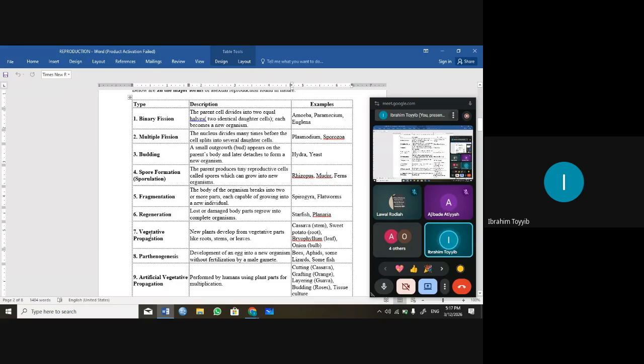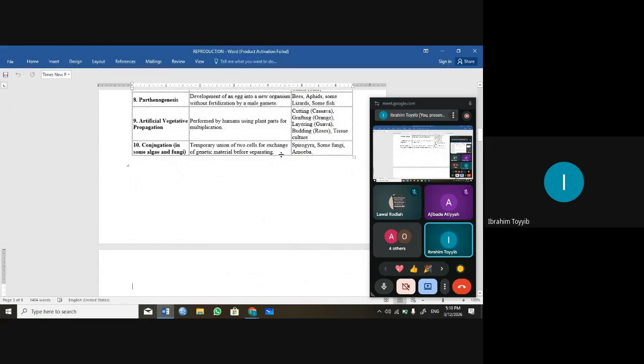We also have vegetative propagation. This one occurs in plants. So a new plant develops from vegetative parts like roots, stems, and leaves. As you know, cassava is planted by stem, not by seed. So that shows asexual reproduction. Sweet potato is planted by roots, that's rhizome. Some plants like bryophyllum we propagate by its leaf, and onion also, we use the bulb to propagate it.